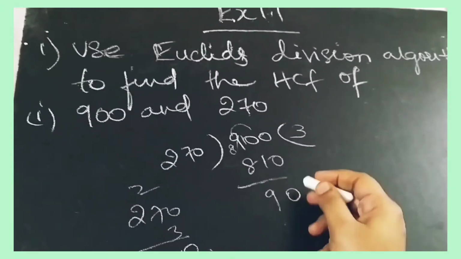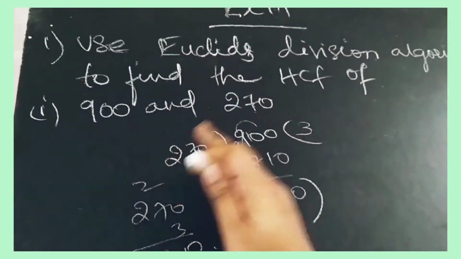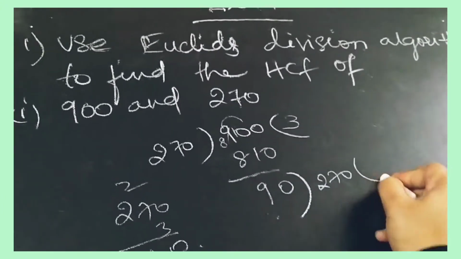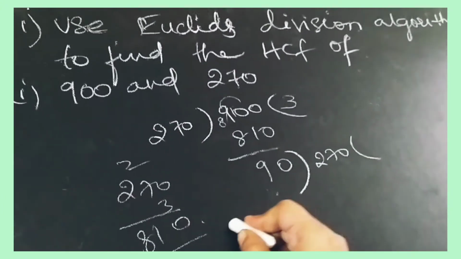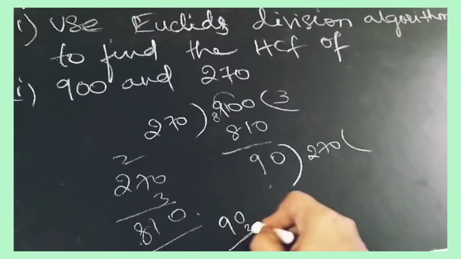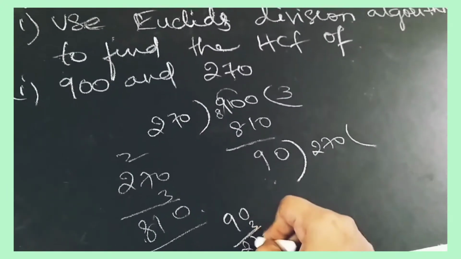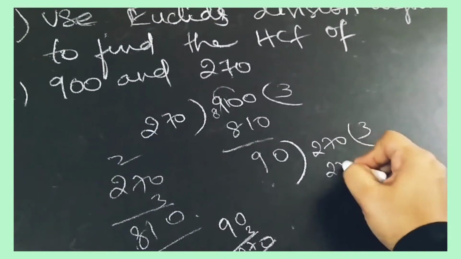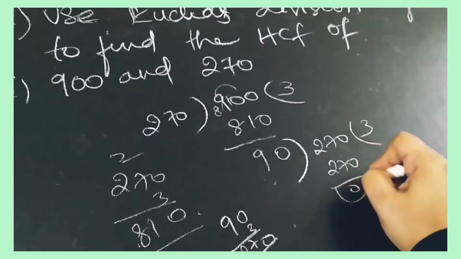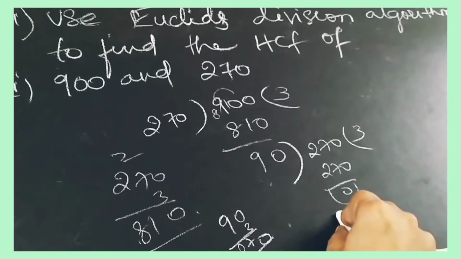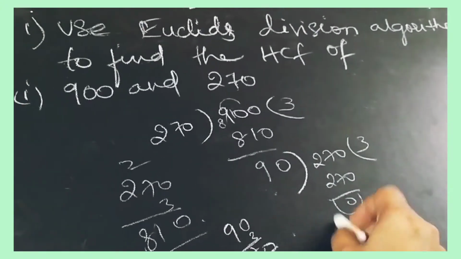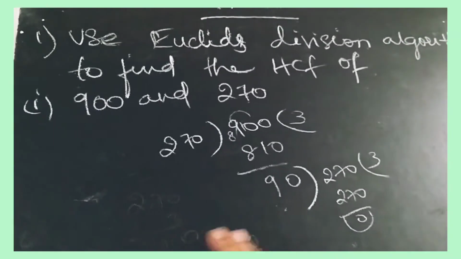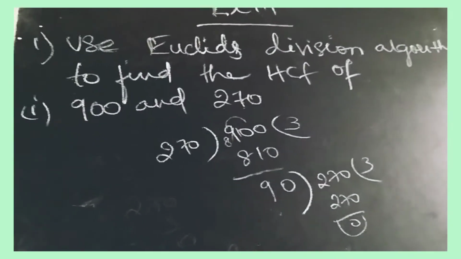Again what we have to do here, you have to take this divisor here. And again you have to do the division. If we see 9 3s are 27, it is 270. So 9 3s is 270. So here we have got the remainder 0. Now we will substitute these values in the formula.